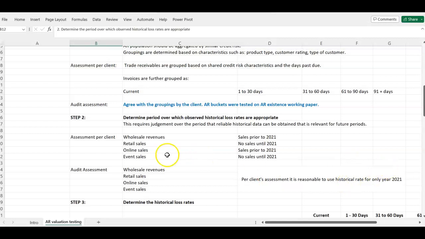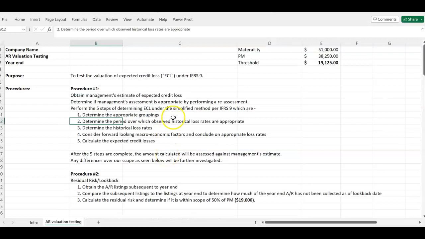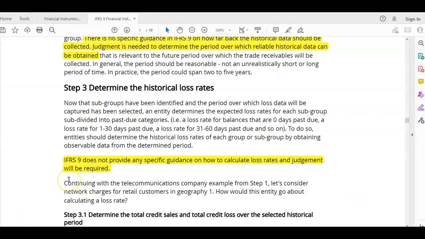Okay, so now we are done with step 2, and then we'll go to step 3, which says determine the historical loss rate. Okay, now that you already know the period you want to go to, now determine the historical loss rate. Let's go back to the standard and see what the standard tells us to do. And here we go again. I'm sure you're not surprised to see that also in step 3, it says IFRS 9 does not provide any specific guidance on how to calculate the loss rate. Judgment will be required. Can you see?